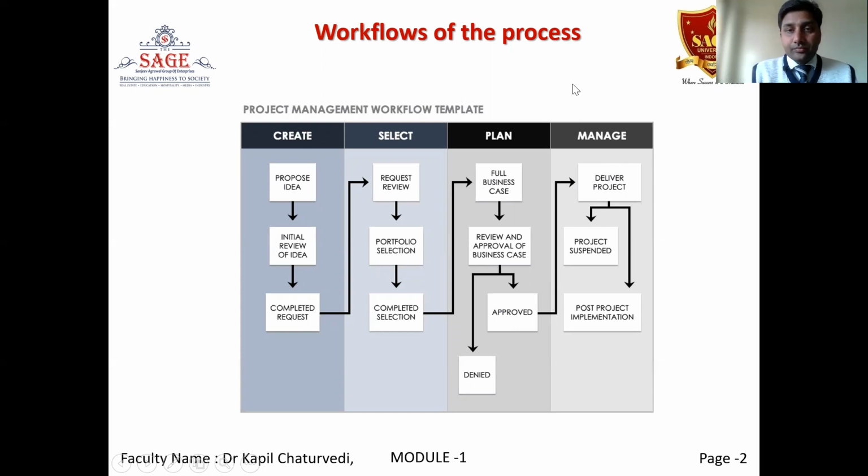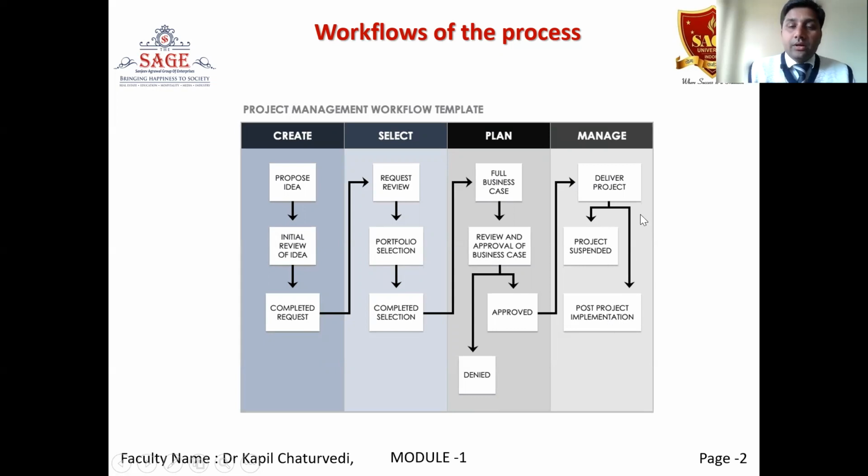Then we go to the manage phase, where a management team will monitor all the activity of the project. Here the steps are deliver project, which means the whole project will be delivered to the developer teams. Then there may be 2 phases: first is project suspended, and second is post project implementation.